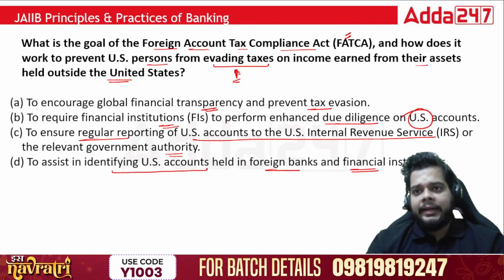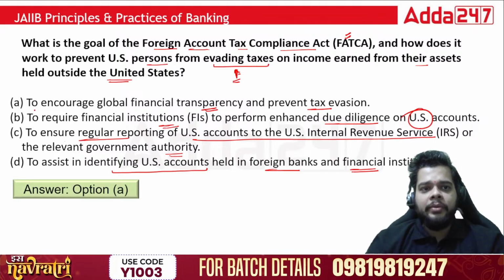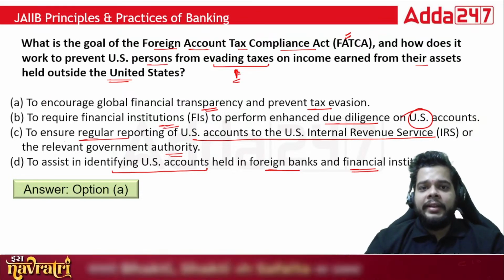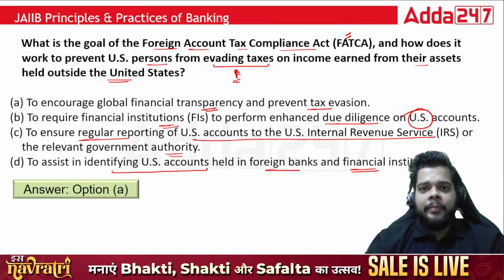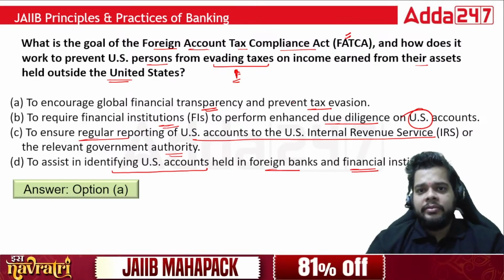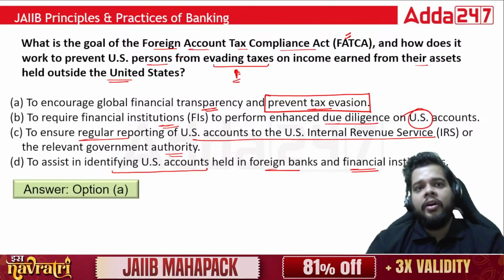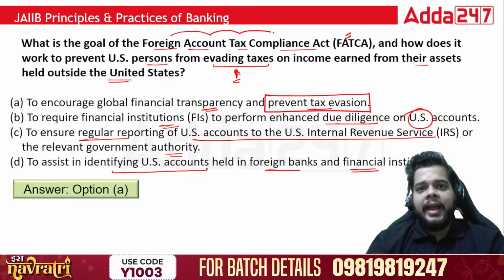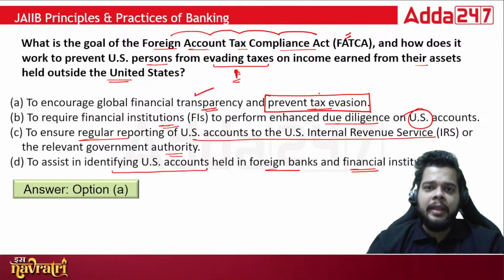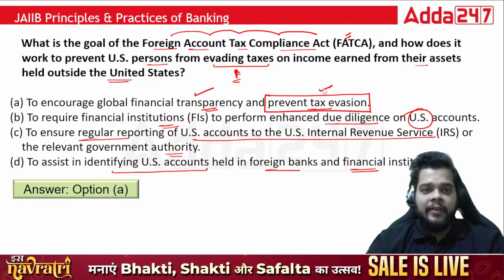What will be the correct answer here? Definitely, the correct answer will be to encourage global financial transparency and prevent tax evasion. This is the primary motive of the Foreign Account Tax Compliance Act.